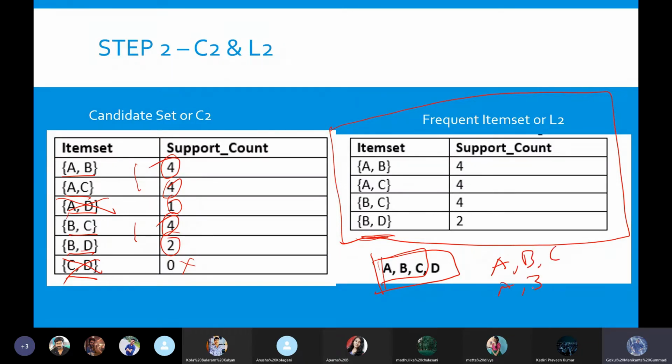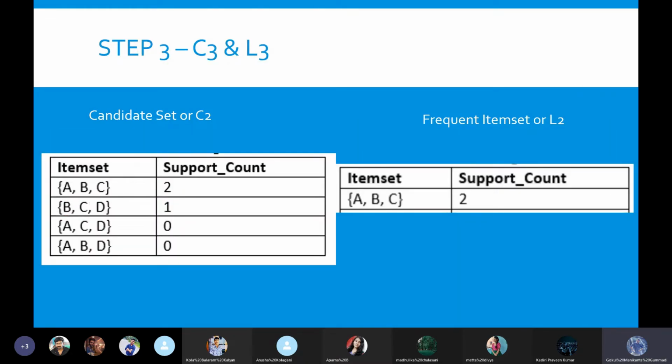ABC, ABD, ACD, and what else can we find? BCD. Any other types you can find? ACD, nothing but ADC, also will come there. So these are 4 sets actually. There are 4 different 3-item sets which we can identify in these 4 items. Those 4 are nothing but ABC, BCD, ACD, and ABD.